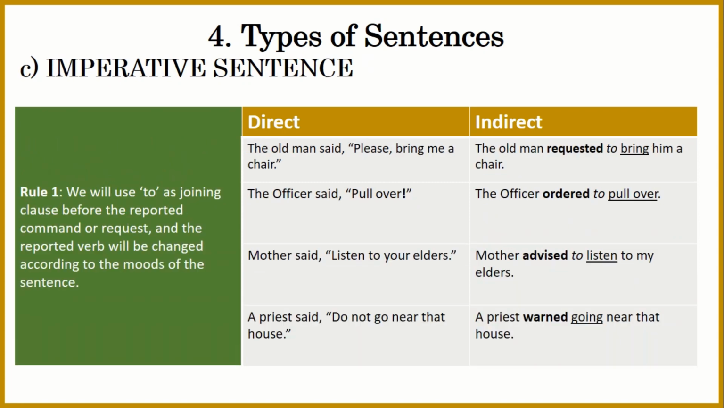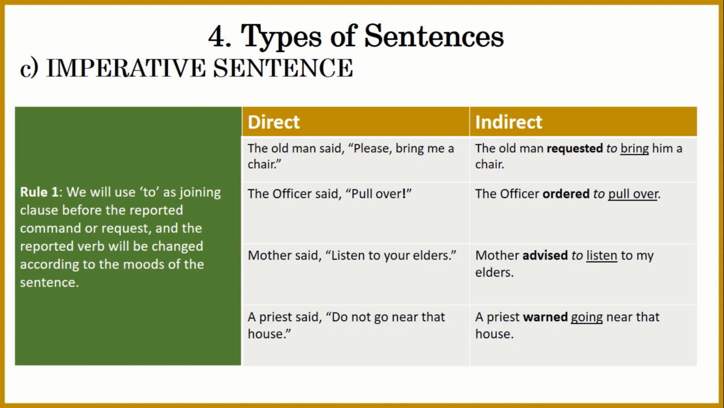The third type of sentence is the imperative sentence. It again has only one rule. The rule is that we will use "to" as a joining clause before the reported command or request, and the reported verb will be changed according to the mood of the sentence. It means we can sense whether the person is requesting or ordering or advising, whatsoever. Let's look at some examples.